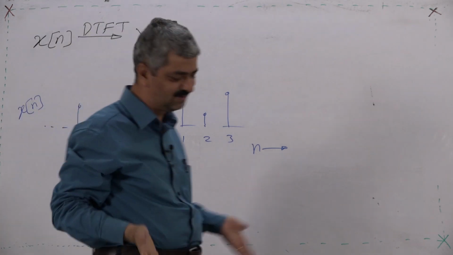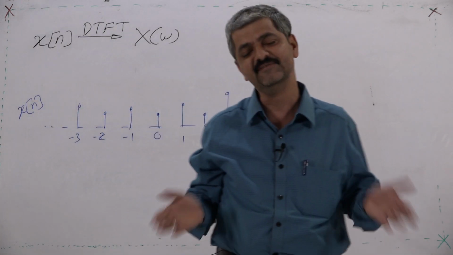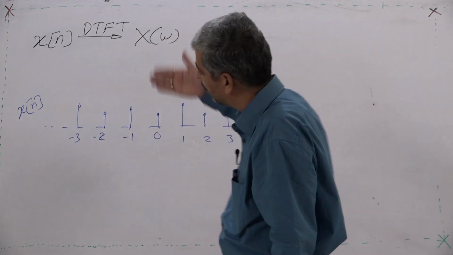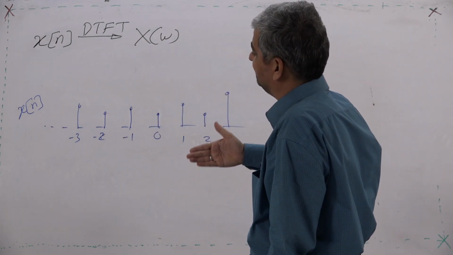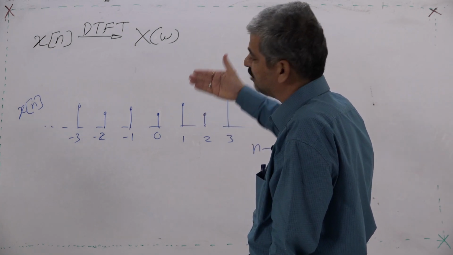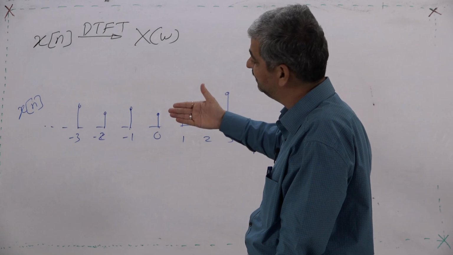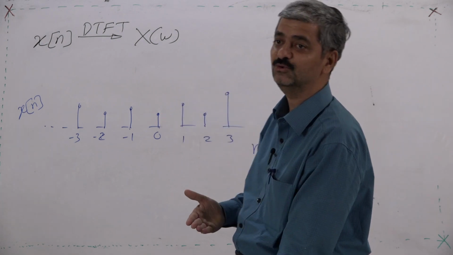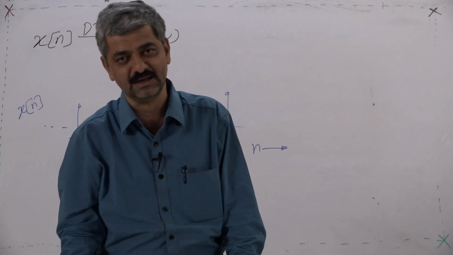If it is a finite sequence, then after some value it will be 0. If it is infinite, it will have some values. So, when you look at x[n] through the goggle, it will capture all values of n and convert it into a function of omega.